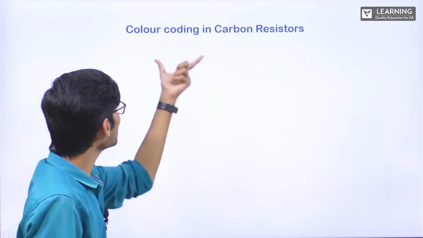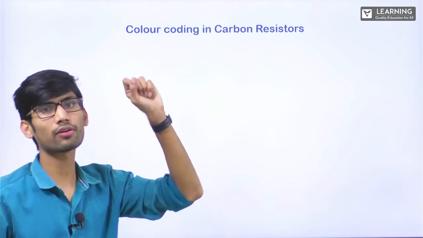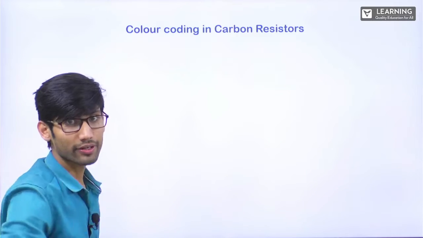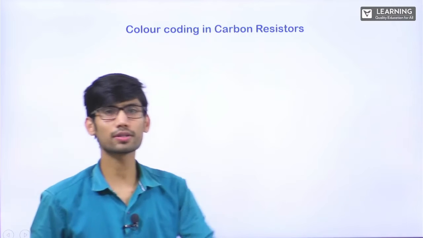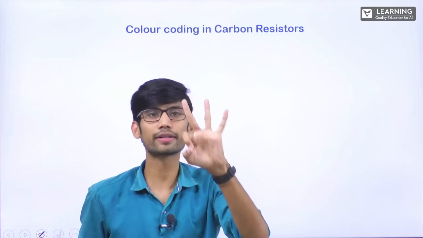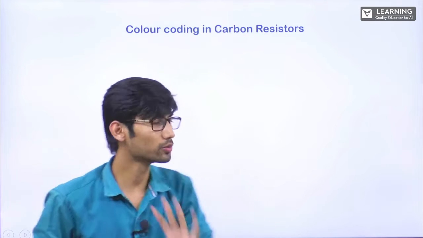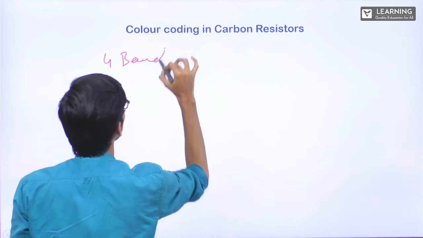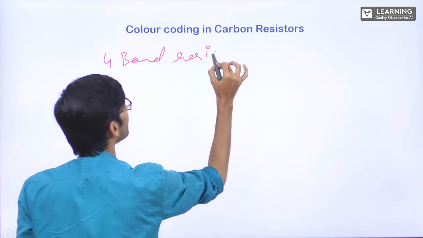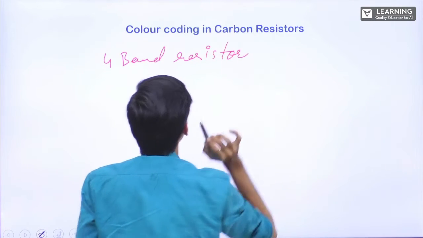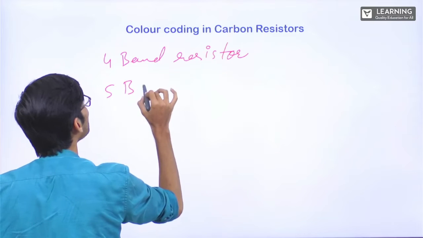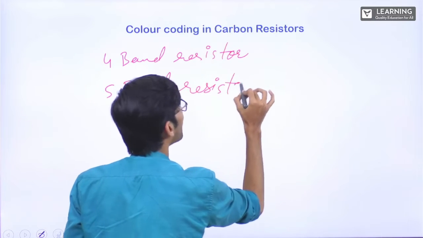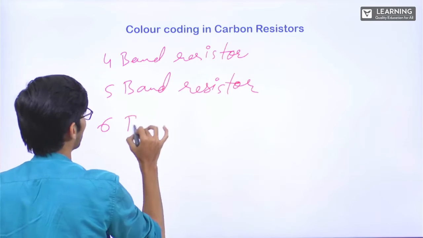Let's see. In carbon resistors only, there are three different kinds of resistors. I said 4 because some people consider 3-band resistor also. I'll tell you. See, one will be 4-band resistor, then 5-band resistor, then 6-band resistor.